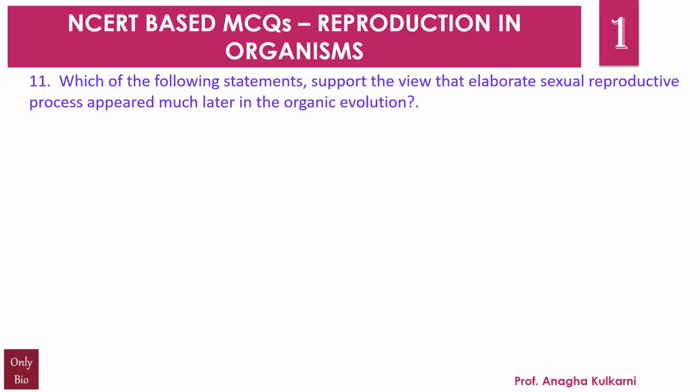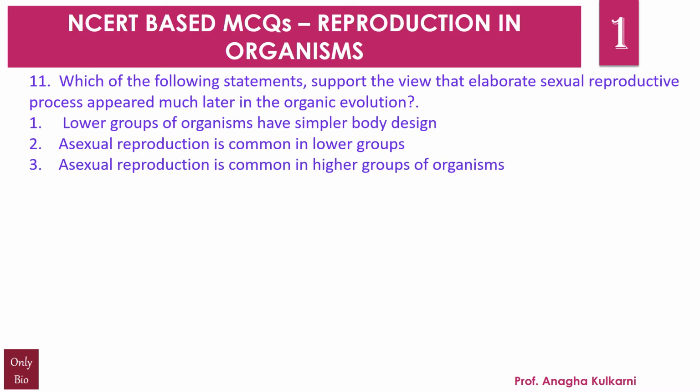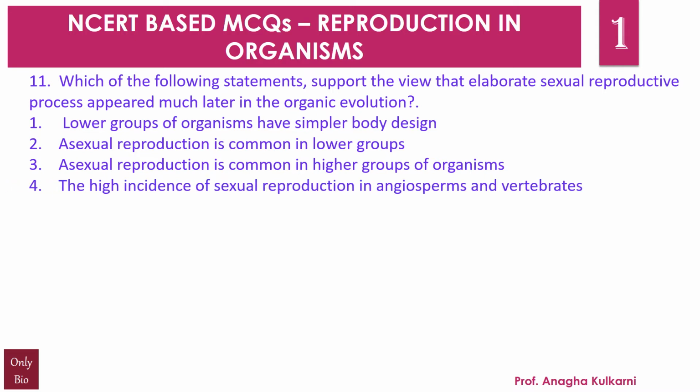Question number 11. Which of the following statements support the view that elaborate sexual reproductive process appeared much later in the organic evolution? First, lower groups of organisms have simpler body design. Second, asexual reproduction is common in lower groups. Third, asexual reproduction is common in higher groups of organisms. Fourth, the high incidence of sexual reproduction in angiosperms and vertebrates. Choose the correct answer from the options given below.